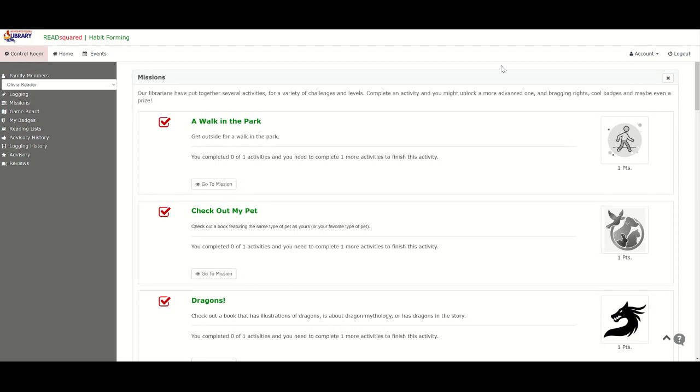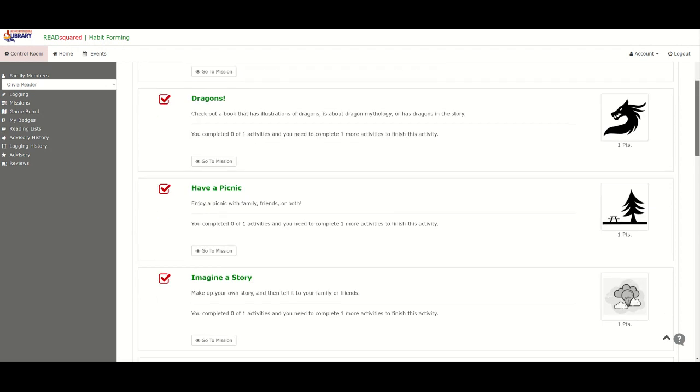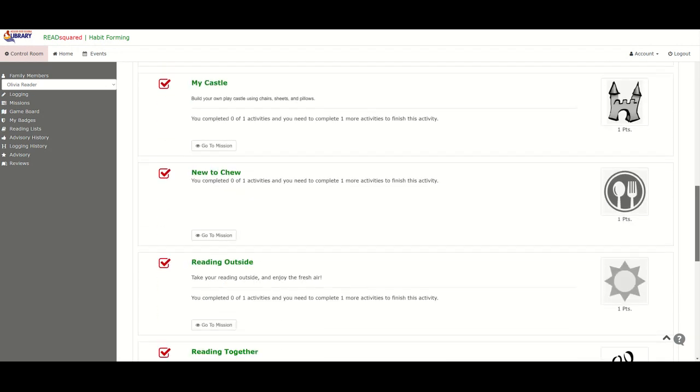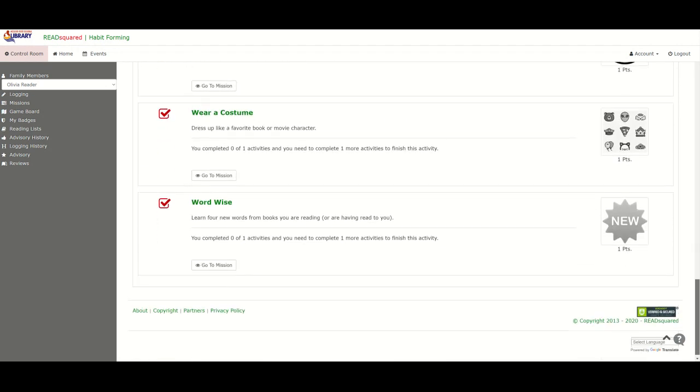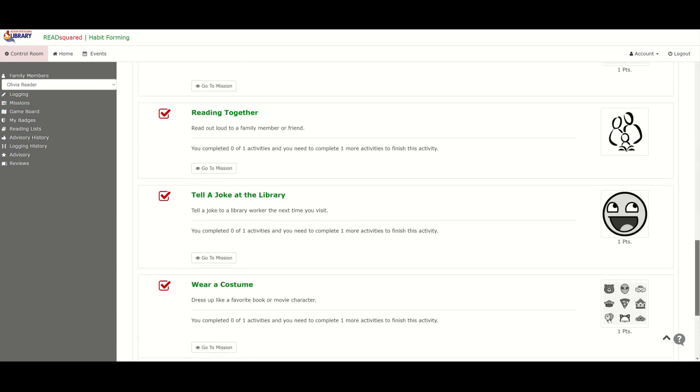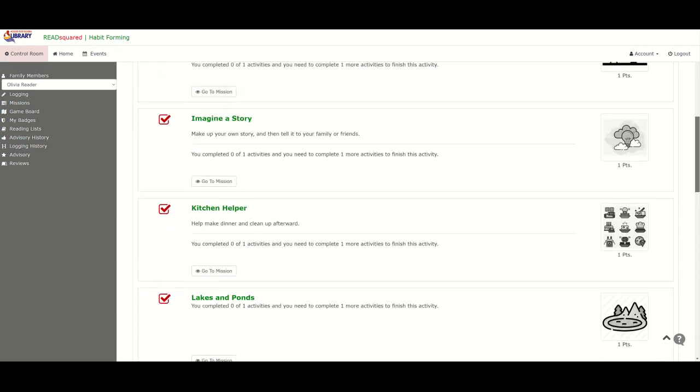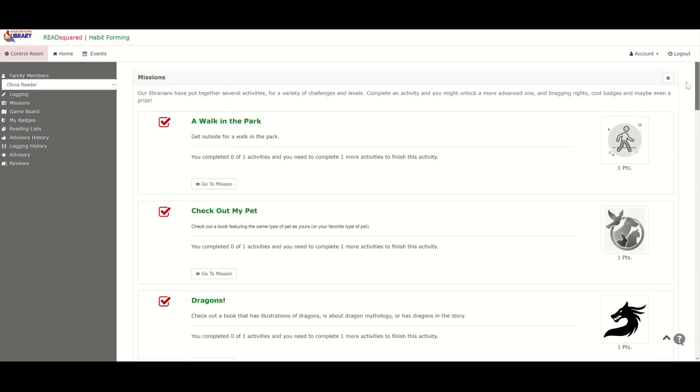So each of these can earn one of the points needed toward those 7 that she needs to complete the program. So each of these is worth just 1 point, but there are plenty of them to choose from, more than the 7 necessary. So you may choose whichever one of these she would like to do. So as she completes things, she will go ahead and log them in here, and it will earn a point for her.